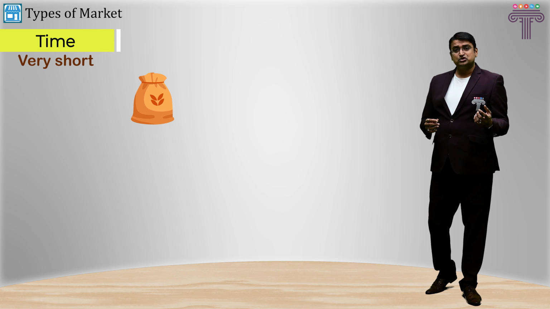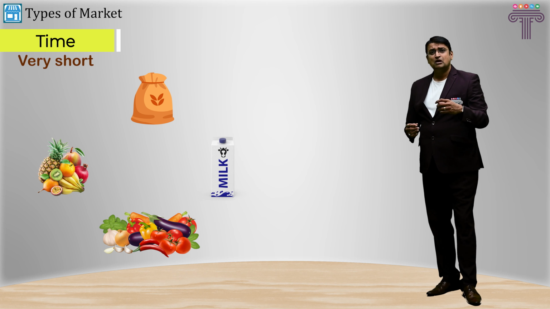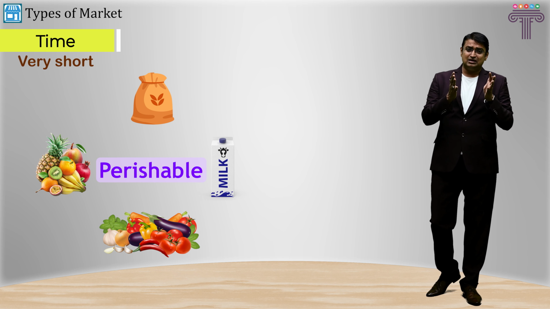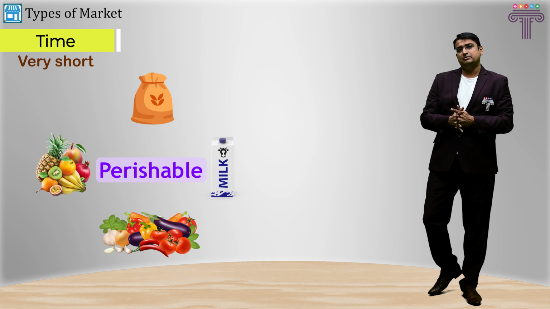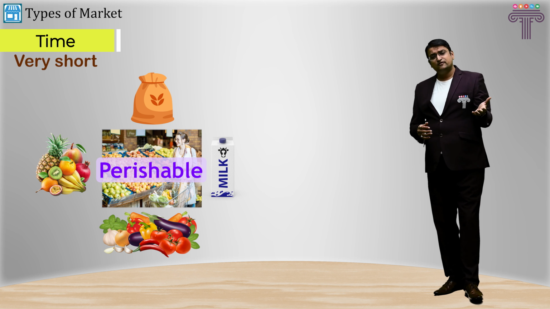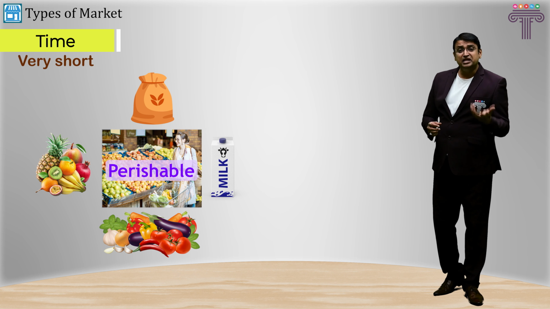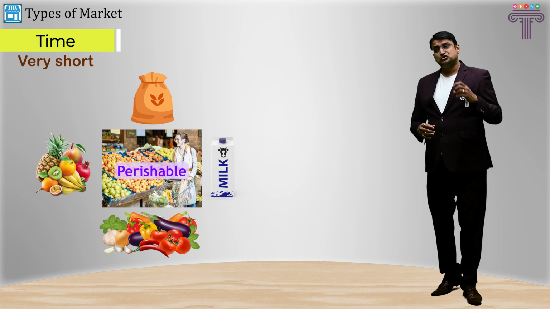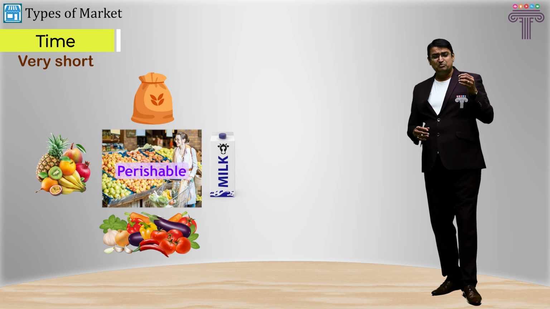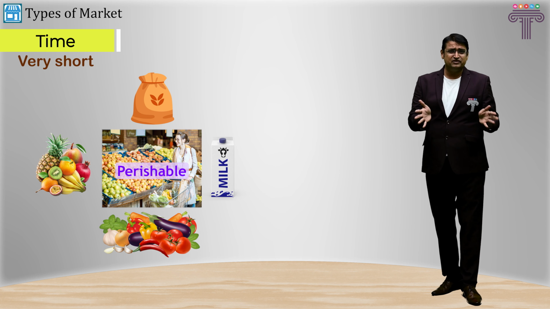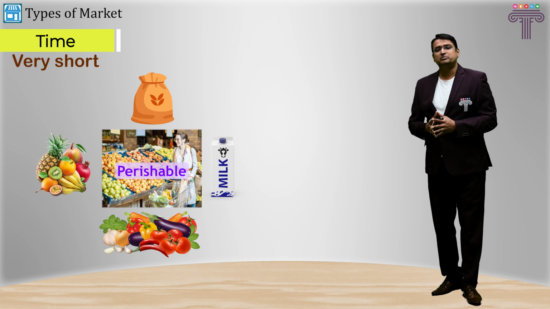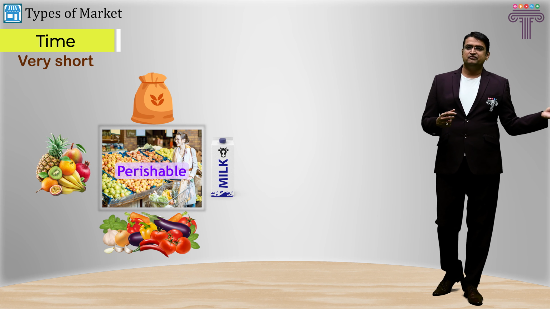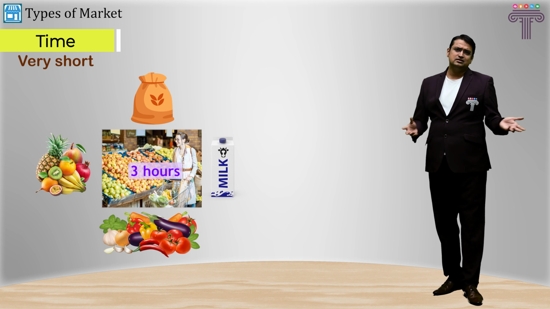Typically, farm produce, milk, vegetables, fruits, perishable items are sold in this market because the market lasts for a very small period of time. The very reason the market lasts for a very small period of time is the perishable nature of the goods. Hence, farm produce or products like milk, fruits or vegetables, which have a very short life, are sold in a very short period market. Typically, a sabji market in your vicinity lasts for about 3 hours.